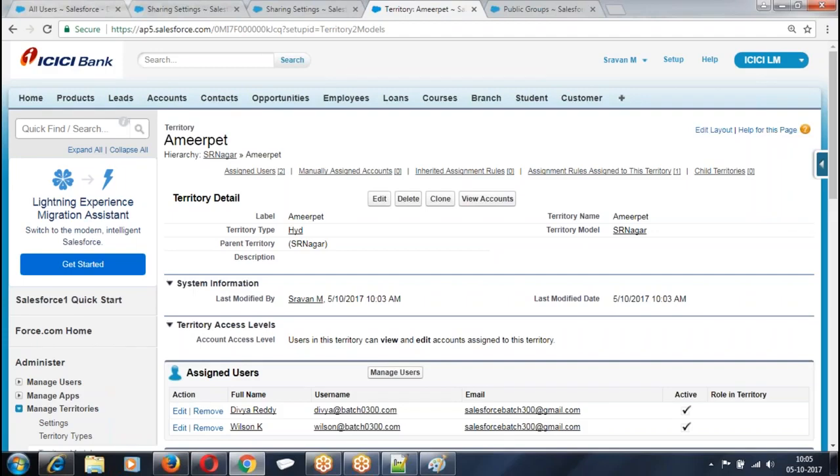So all the records of this territory are accessible to the members of this territory. Are you clear? So we are giving the permission based on region wise. This is also called territory sharing rule. Sharing the records based on the territory model.